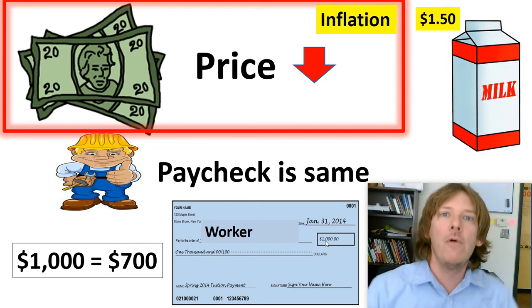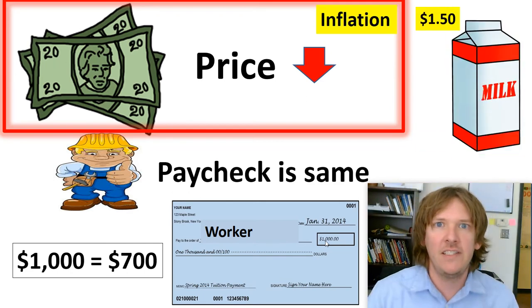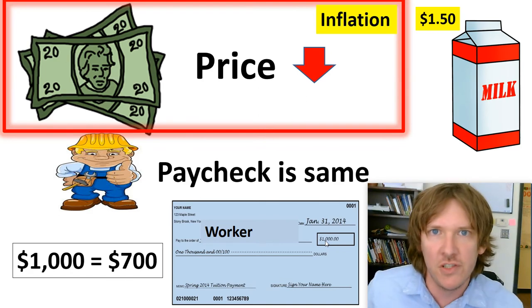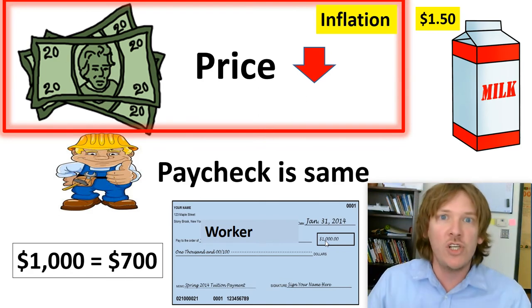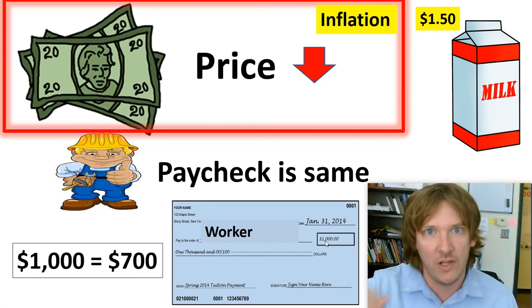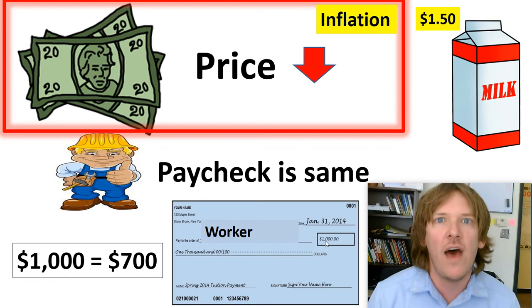And a perfect example, remember, inflation, it's either the devaluation of money or the general rise in prices of goods and services. So technically what should happen, and sometimes this does happen, your paycheck should increase gradually. It should go to $1,050 or $1,100.